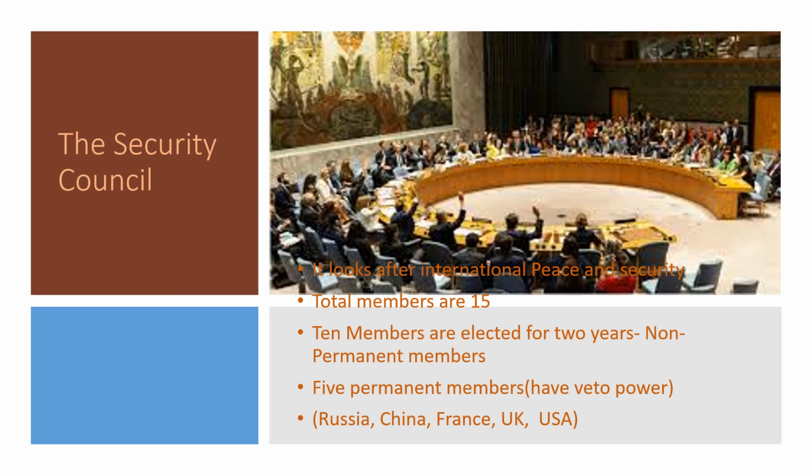And this veto power was introduced in the UN Charter after the League of Nations, which was formed after First World War. Because all the members like Russia, China, France, UK, USA are powerful countries, this veto power stops these powerful countries from standing against each other and helps follow the goals of UN Charter in a very smooth and safe way. That is why this veto power is there.